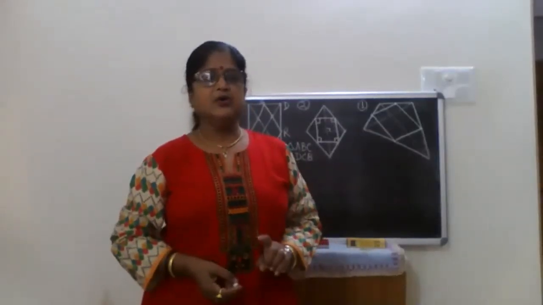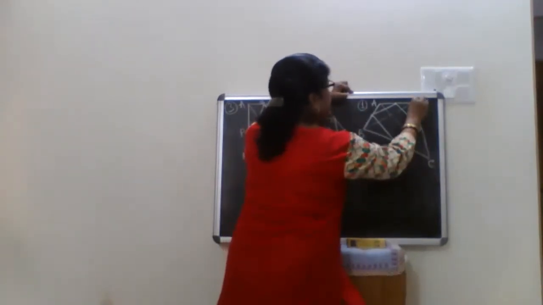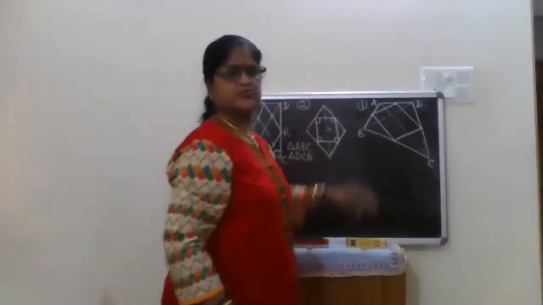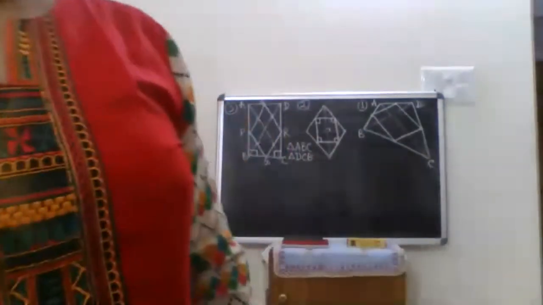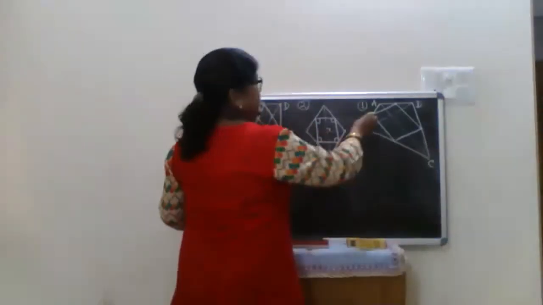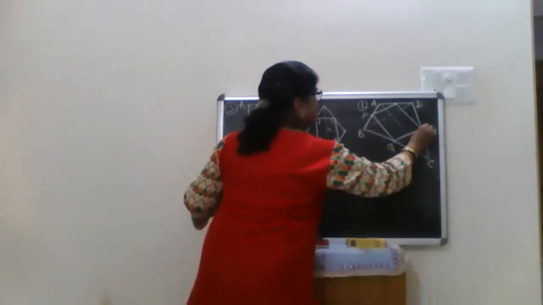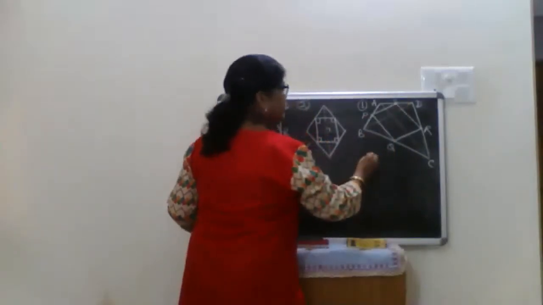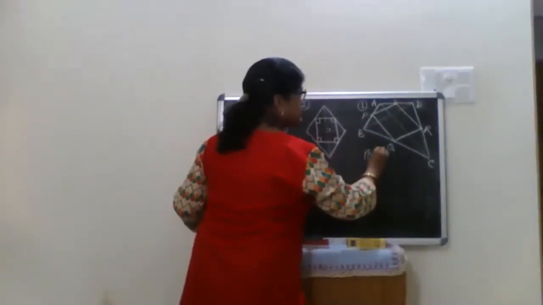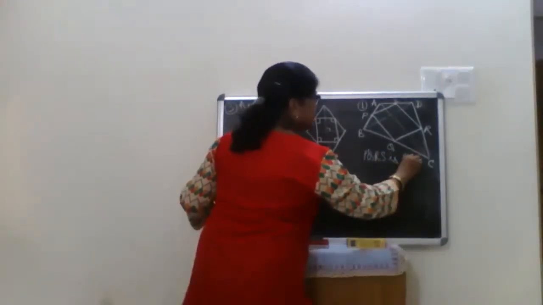Now, if we take any quadrilateral and let me name it A, B, C, D. Now, just see the midpoints P, Q, R, S. We have to prove PQRS is a parallelogram.